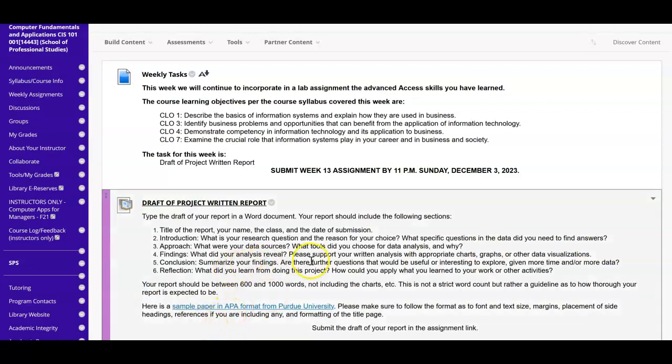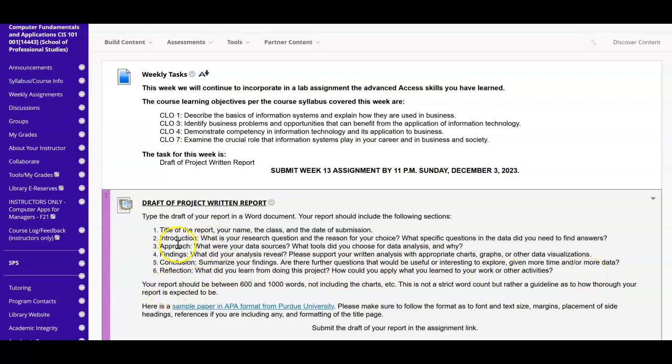Conclusion, summarize your findings. Are there further questions that would be useful or interesting to explore given more time and or more data? Again, these are the questions that you're answering, but you're not answering them in, question number one, question number two. This is a report, and so you've seen the formatting of the report. Reflection, what did you learn from doing this project? How could you apply what you learned to your work or other activities?